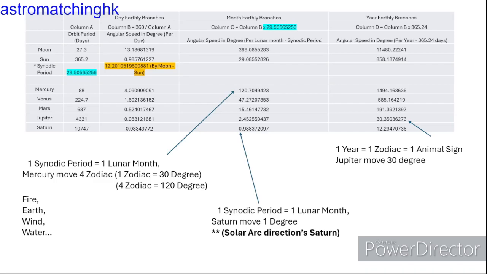By viewing closely, we may find some numbers meaningful in terms of approximability, assuming the locus of planets are in perfect circle. For example, Mercury moves around 4 zodiacs in one lunar month. Another example is Saturn. It moves 1 degree in one lunar month, which you may find familiar with solar arc direction predictive astrology techniques. We will further discuss how this works for Chinese astrology and Western astrology.